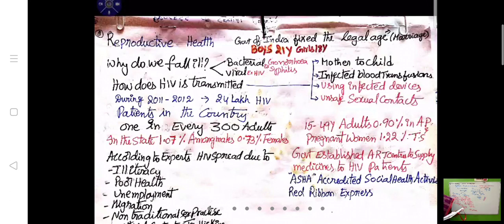One, from the mother to the child through breast milk. Next, infected blood given to a needy person. If one person is injured and needs a blood transfusion immediately and the relatives do not have the same blood group, when we get blood from the blood bank, sometimes if it is in the window period, even the lab technicians cannot predict it. When it is injected into the body, the injured person also will get the same disease 3 or 4 years later.